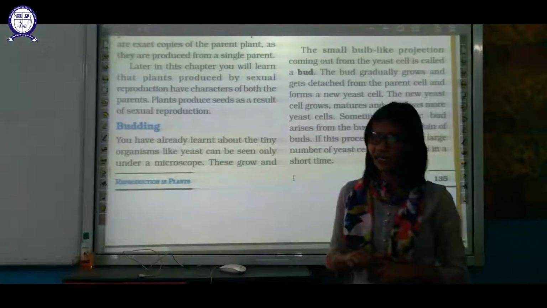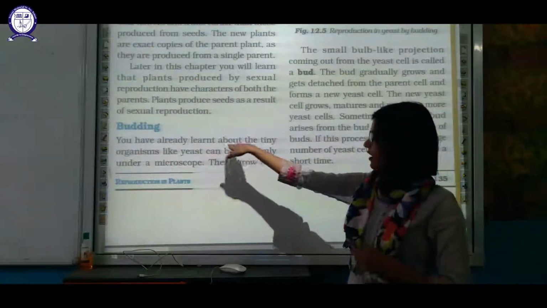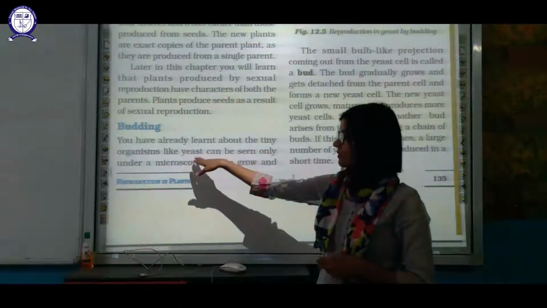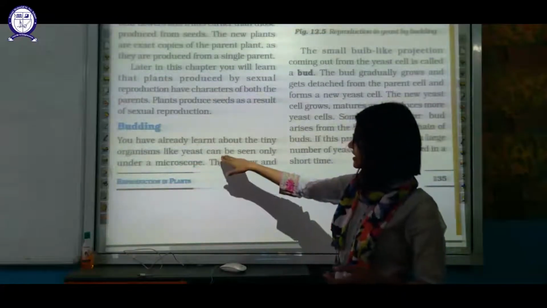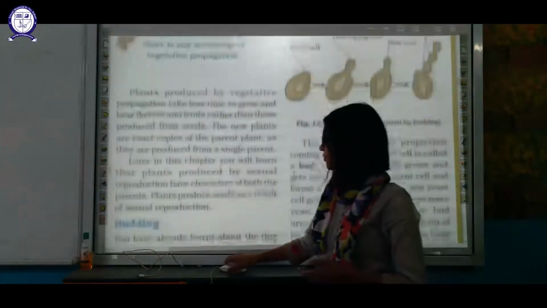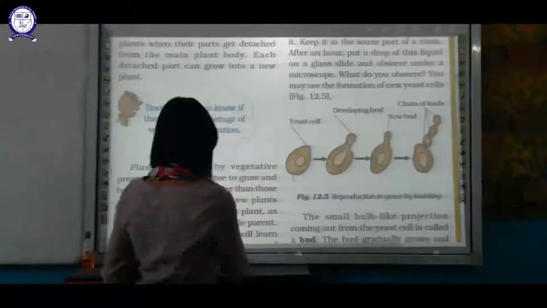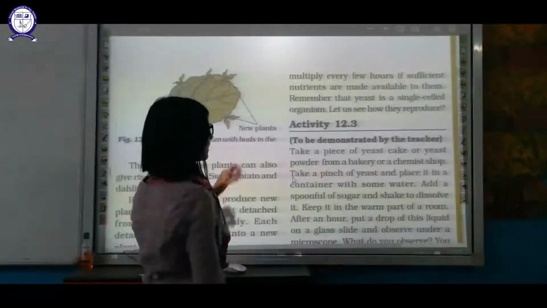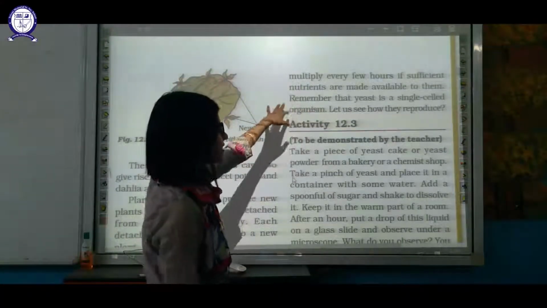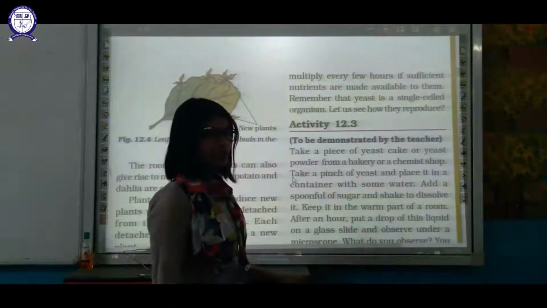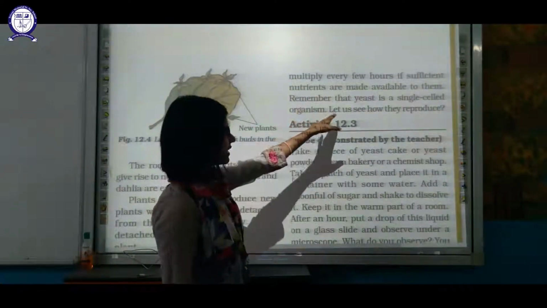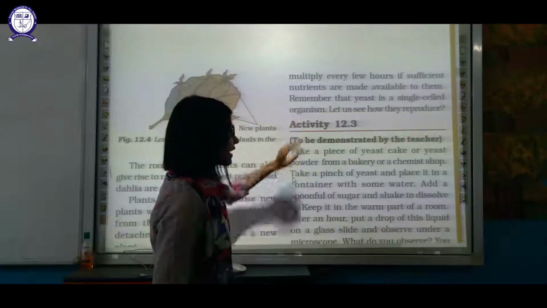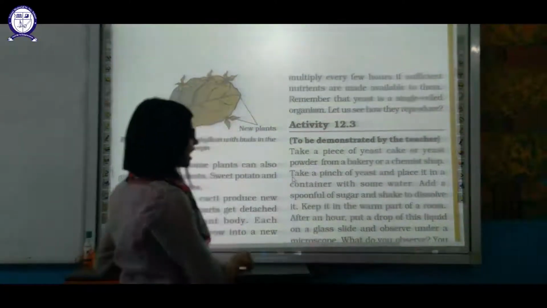Second is budding. You have already learned about tiny organisms like yeast in class 6, which can be seen only under a microscope. They grow and multiply every few hours if sufficient nutrients are provided. I hope you remember, yeast is a single-celled organism. Let us study how they reproduce.